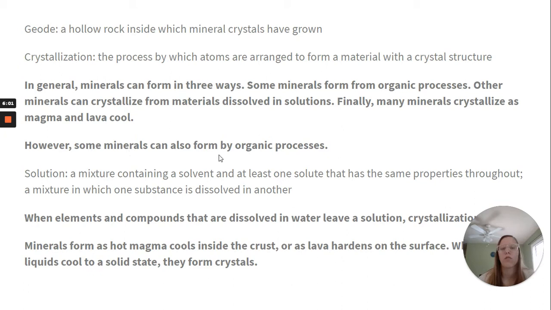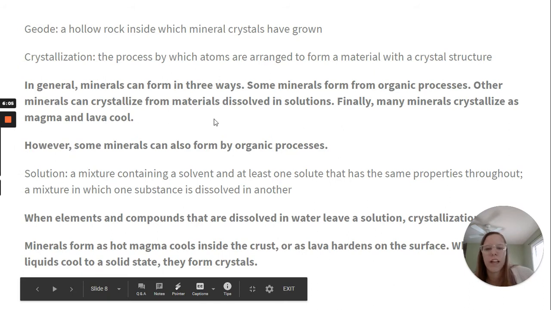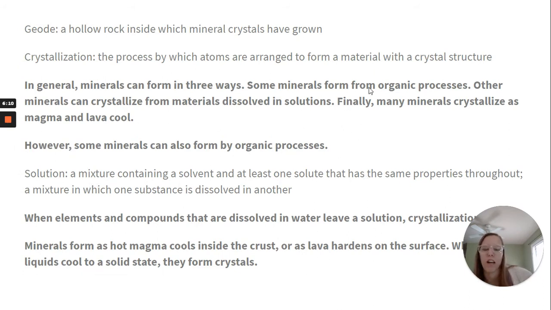And then some also form by, hold on, let me just double check that there. Okay, that is right, sorry. So some minerals can also form by organic processes, not from.